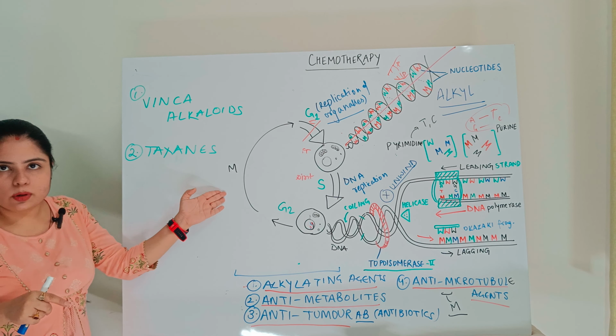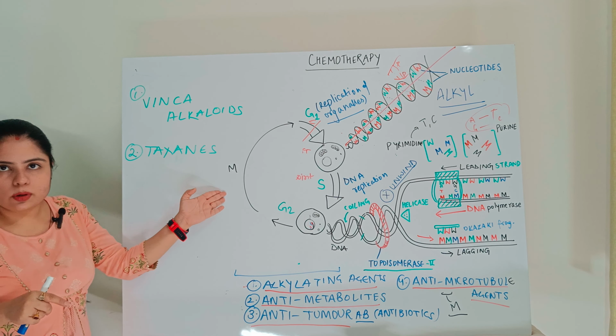So vinca alkaloids target microtubule formation. Microtubule formation is dominant in the metaphase, right? So they target the metaphase and inhibit the formation of microtubules.